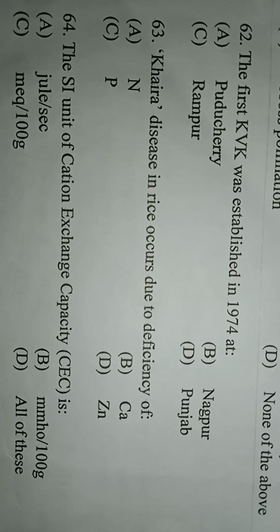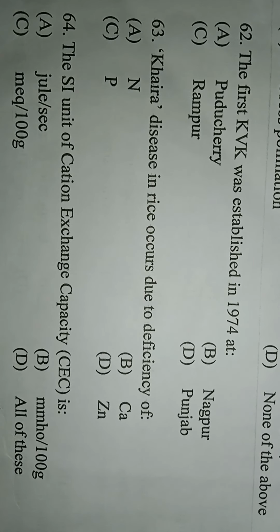The next question: the SI unit of cation exchange capacity is... The correct answer is milliequivalent per 100 gram, option C. The SI unit of CEC is option C, meq per 100 gram.